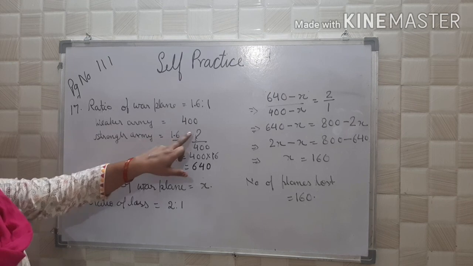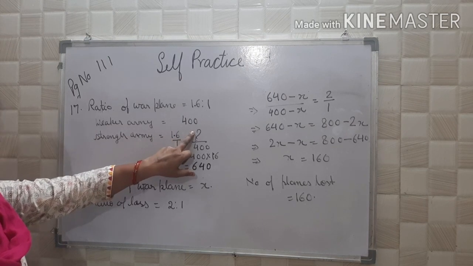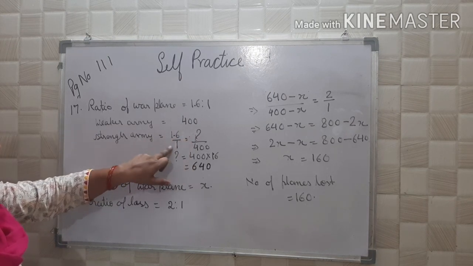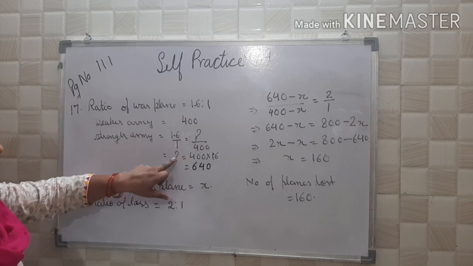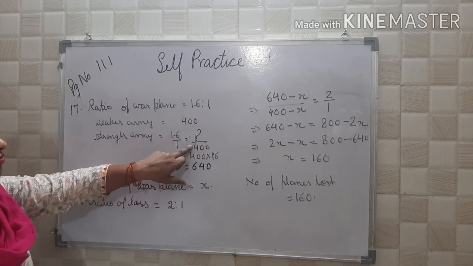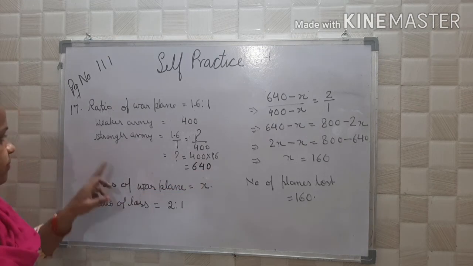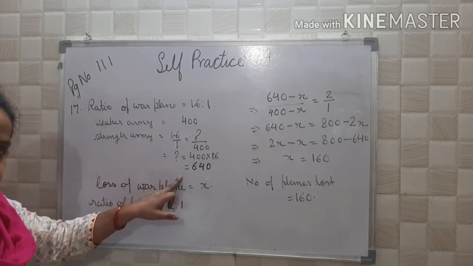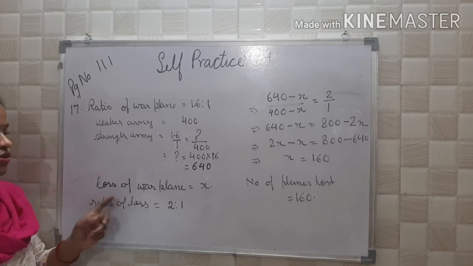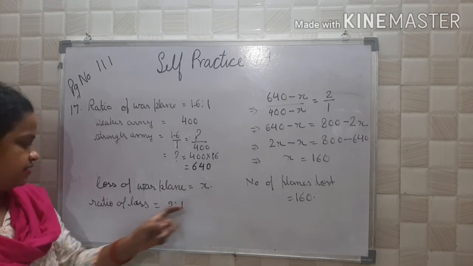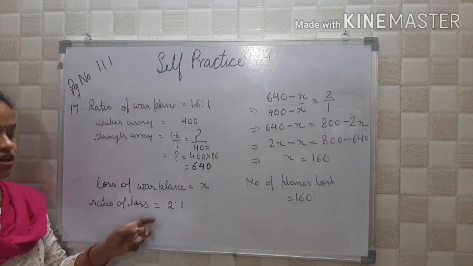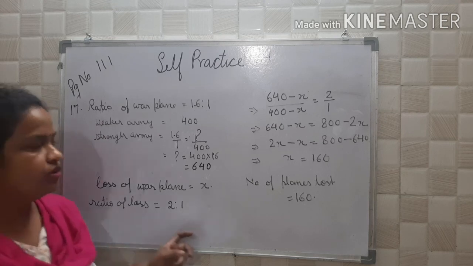So 1.6. The stronger army's planes are not given here. And the weaker army's planes, 1, is 400 given. So at the place of question mark, what will come? 400 into 1.6, that is 640. So the stronger army has 640 planes. The loss of war planes, let it be x. The ratio after loss is how much? 2:1.